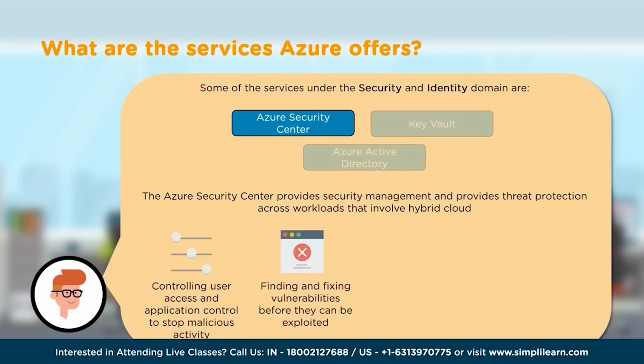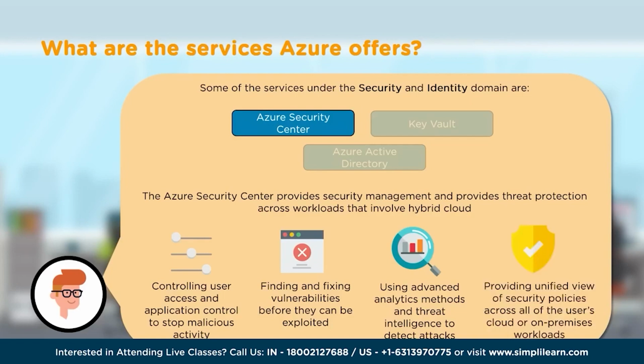It helps us to find and fix vulnerabilities before they can even be exploited. It integrates very well with analytic methods that give us the intelligence to identify or detect attacks and prevent them before they can actually happen. And it also works seamlessly with hybrid environments. So you don't have to have one policy for on-premises and one policy for the cloud. It's now a unified service, both for on-premises and the cloud.